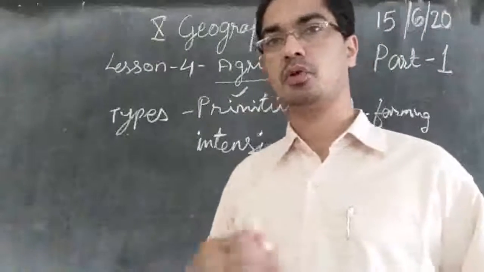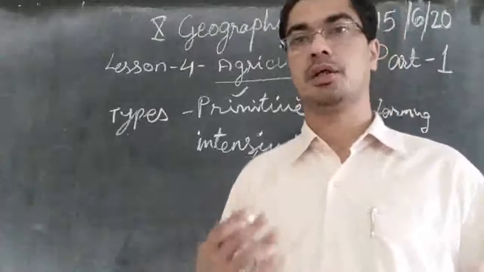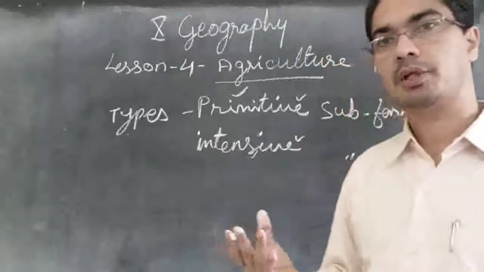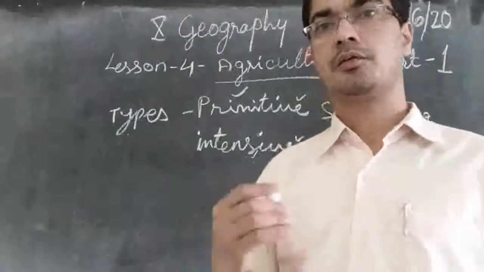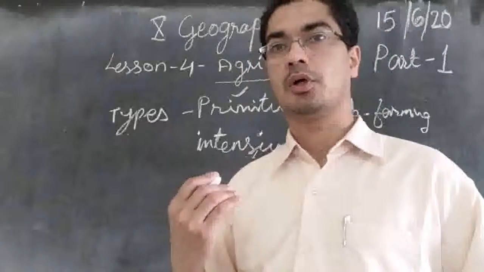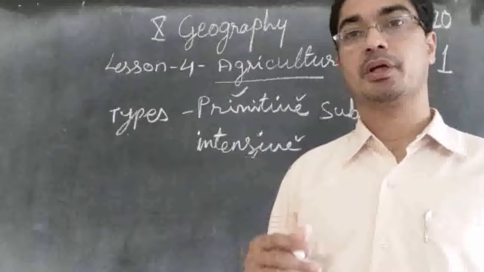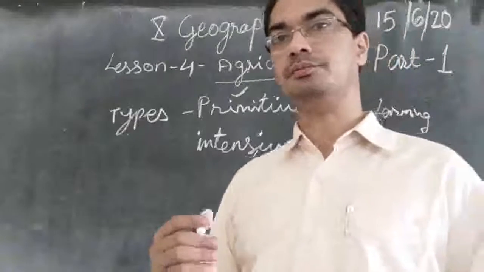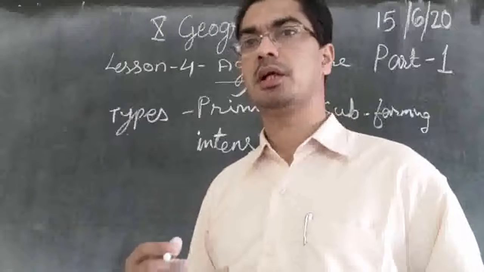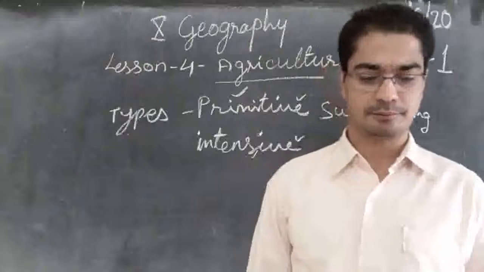So we can imagine 3 times in a year it is cultivated, and the soil becomes less and less fertile because more and more vegetables or other crops are growing there. Therefore the soil becomes less and less fertile. Therefore they have to provide more manure, more fertilizers, and they have to provide more water and so on. That's why the land becomes more and more less fertile, and the farmer provides more fertilizers.